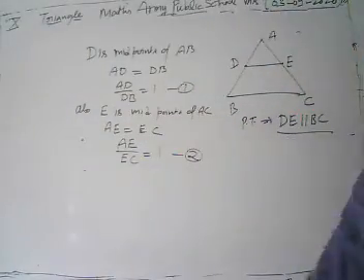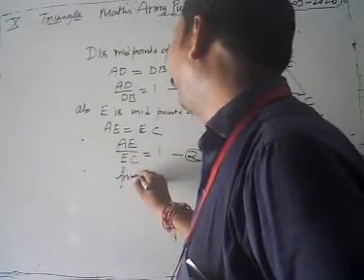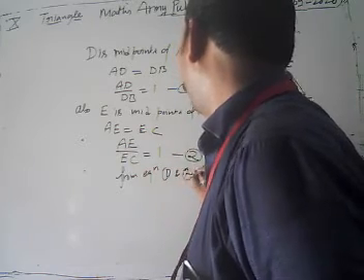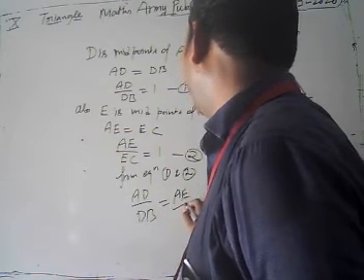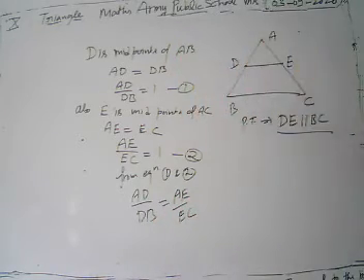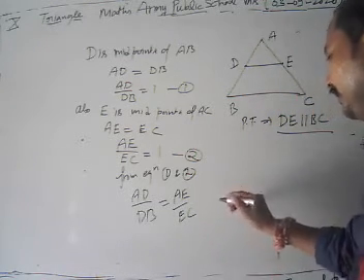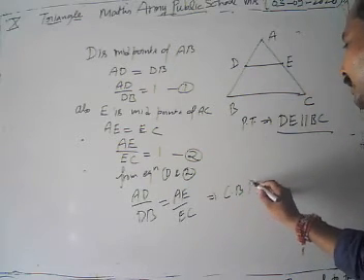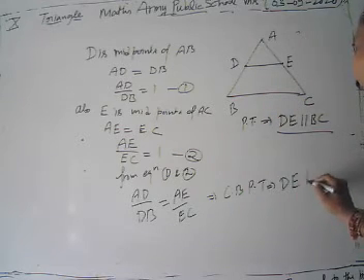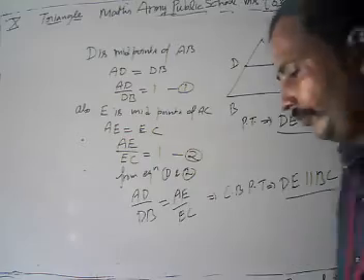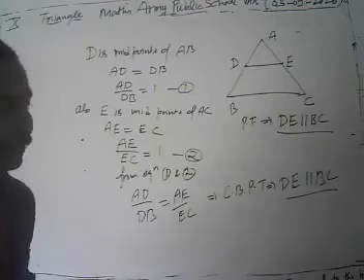In equation 1, our ratio AD by DB is equal to 1, and AE by EC is also equal to 1. Then from equations 1 and 2, what we have? We have AD by DB is equal to AE by EC. Now in a triangle, if the given ratios are equal, then by the converse of the basic proportionality theorem, it only happens when DE is parallel to BC. By using the converse of the basic proportionality theorem, we have shown that DE is parallel to BC.